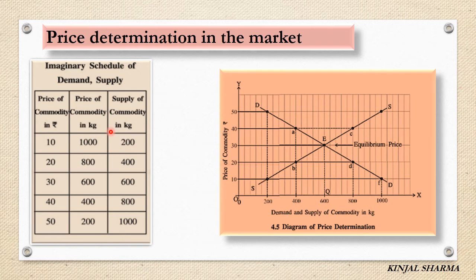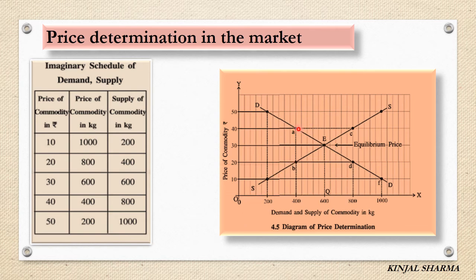So this determination of prices is done in all forms of market, which is known as the determination of equilibrium price level. So equilibrium price, what can you say? Equilibrium price, you can say that it is the price determined by the intersection of demand curve and supply curve.